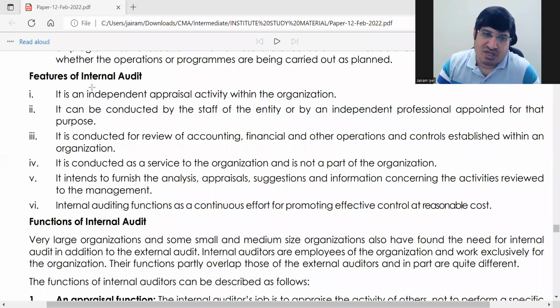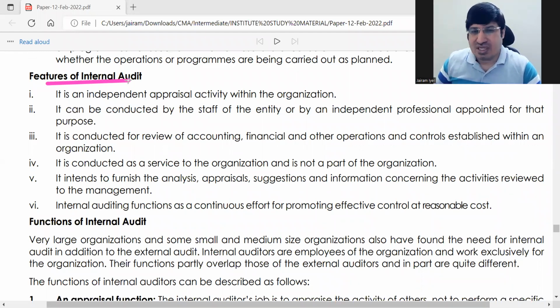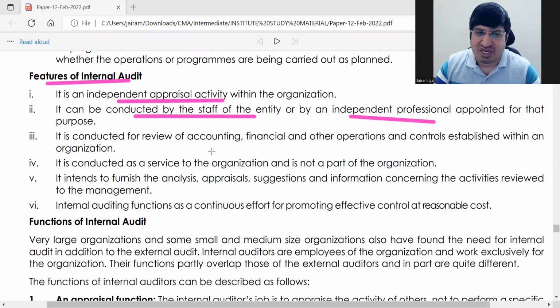ठीक है. The next will is features of internal audit. ठीक है. अब ये बिल्कुल जो हमने पहले जो देखा है, all those things, it is that only, just repacked. ठीक है. This is repacked, so very easily you will understand. It's an independent appraisal activity. ठीक है. Conducted by staff of the entity or independent professional. ठीक है. For review of accounting, financial and other controls. Okay.